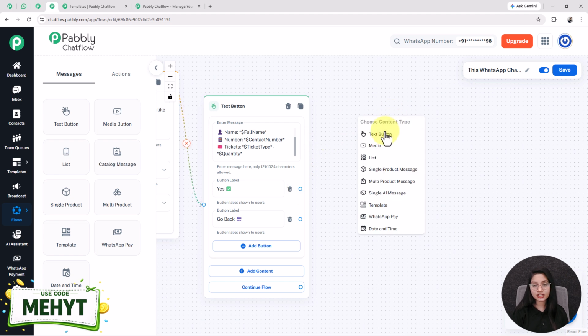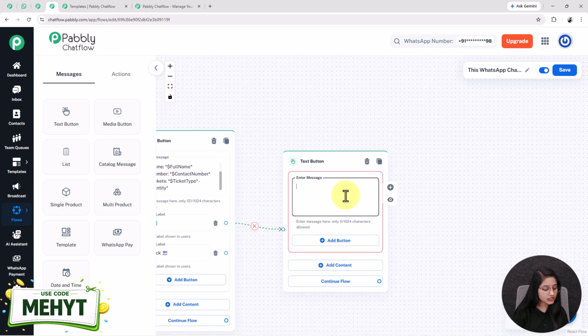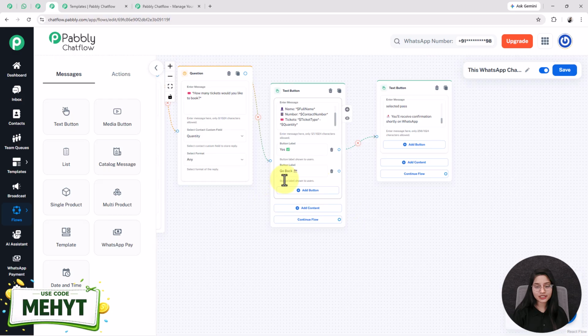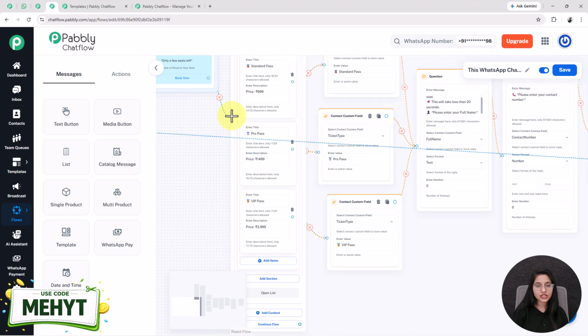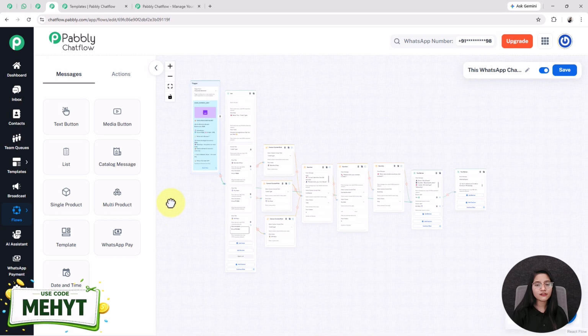For that I'm clicking on this circle, dragging a line and selecting the content type as text button, and now I am entering the response message in this enter message box. Here I have entered it. After that the next button is go back. Whenever the user clicks on this button, my bot will again send them this list of types of tickets. So for that I am linking the circle with this node. Now our flow is completed.